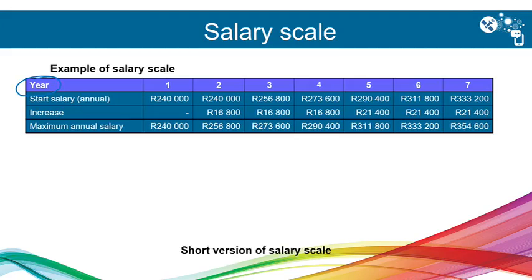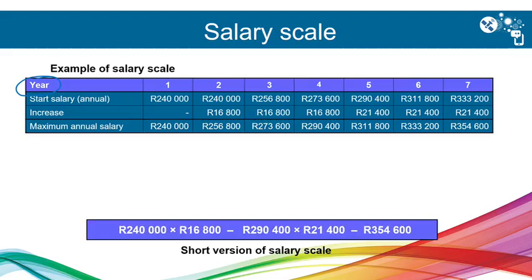We will normally give you a short version of the salary scale, and that will look like this. The first time you see it, you think, must we do a calculation? Must we multiply and subtract? No. The 240 is the opening salary. The first year that you start, you earn a salary of 240,000 for the year.